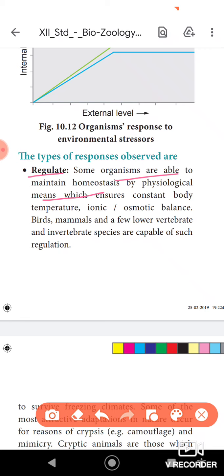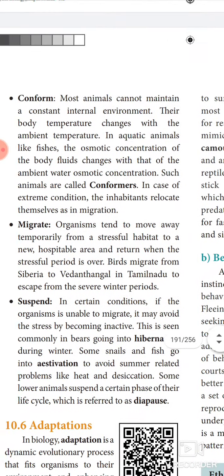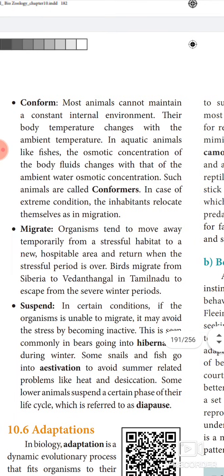Even though the outer temperature is changing continuously, the innermost body temperature and other important physiological characters are constant. So, such a type of response is called regulate. Coming to the second one, which is called conform.